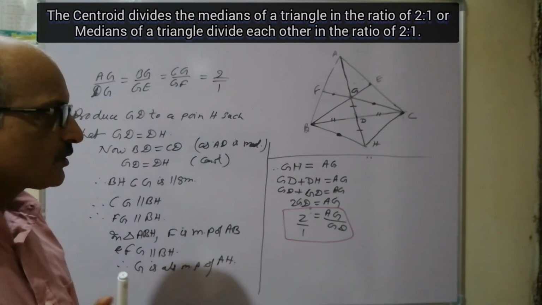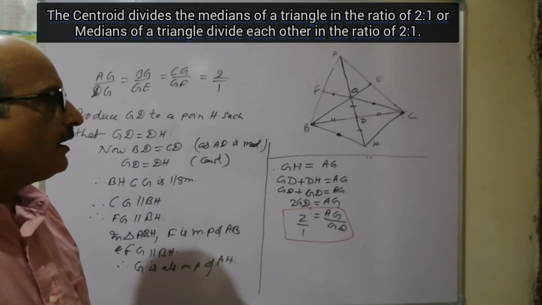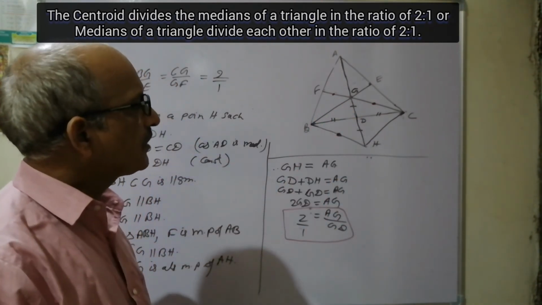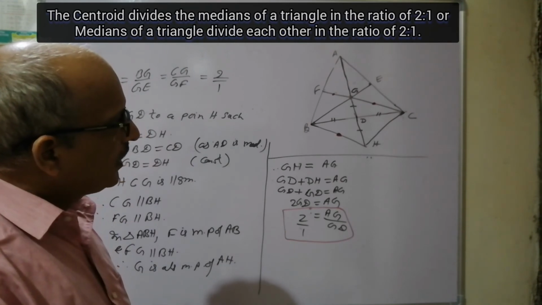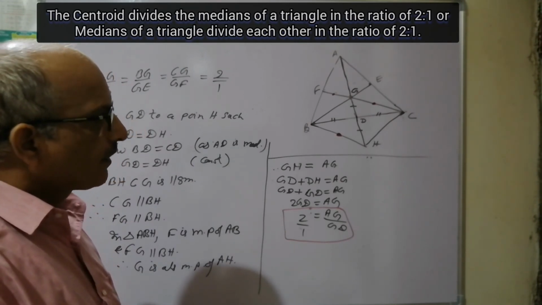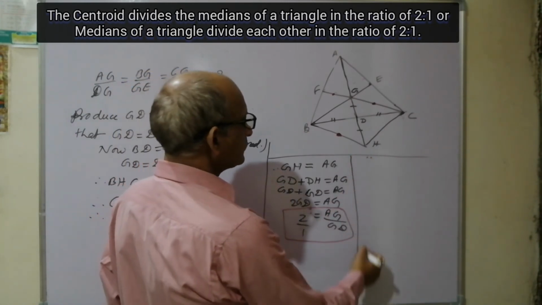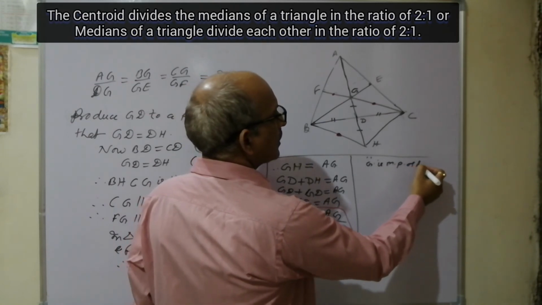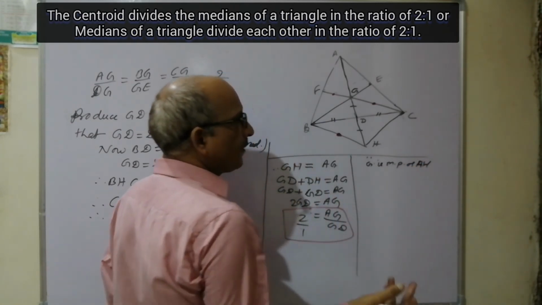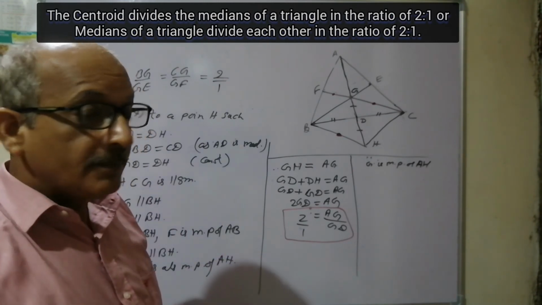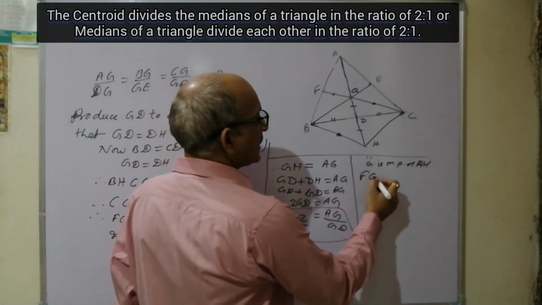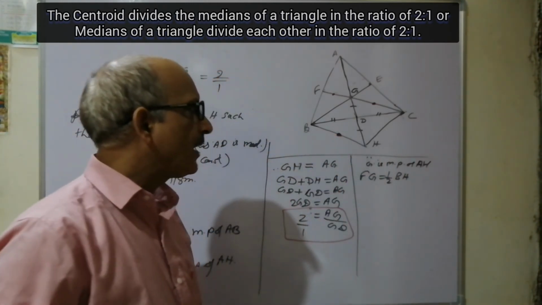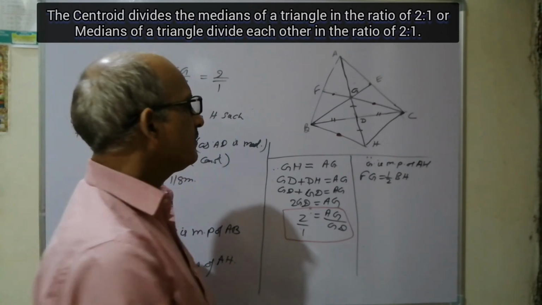Similarly, we can prove the others also, and we can also approach it another way. Since G is the midpoint of AH, we can apply the midpoint theorem again. Therefore FG is half of BH, and by the property of a parallelogram BH is equal to GC.